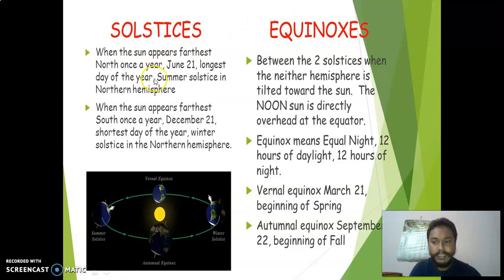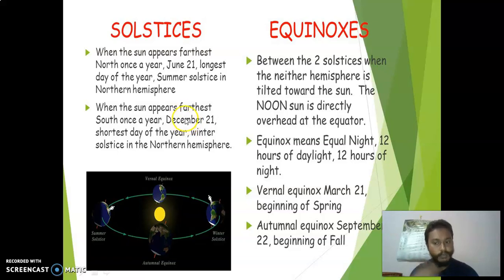So you can again see the difference between equinox and solstice. When the sun appears farthest north once a year, June 21st, it is the longest day of the year, the summer solstice in the northern hemisphere. And when the sun appears farthest south once a year, December 21, it is the shortest day of the year, the winter solstice in the northern hemisphere. But it is reverse in the southern hemisphere.